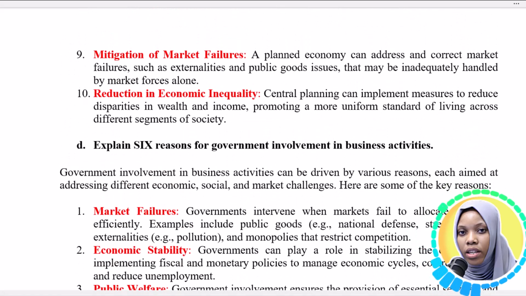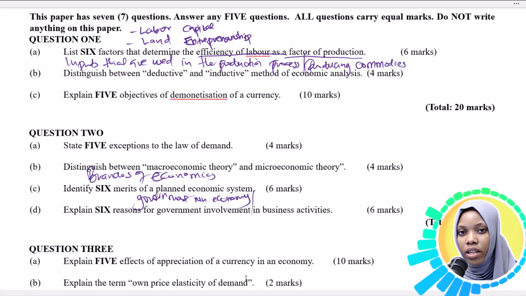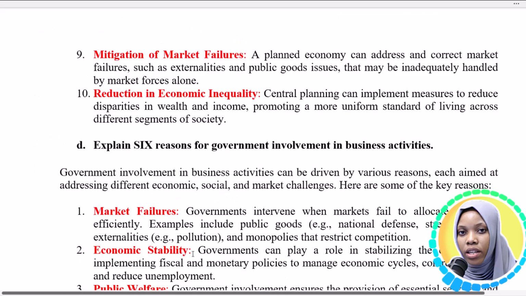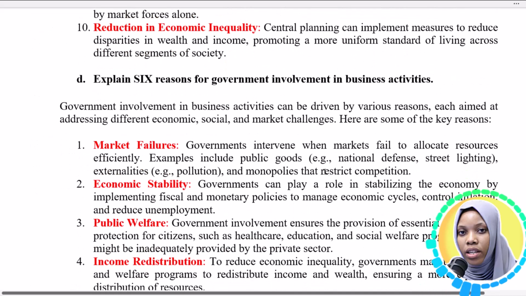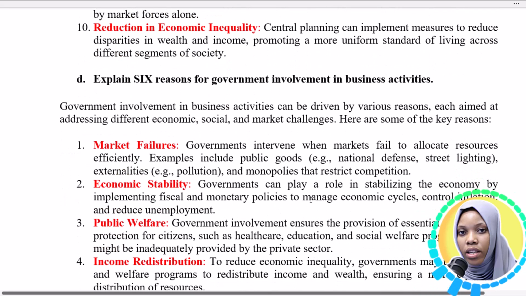Now we move to part C. Part C requires us to explain 6 reasons for government involvement in business activities. And we are going to roll through them. So market failures is our first reason why the government intervenes in business activities, and it says government intervention when markets fail to allocate resources.